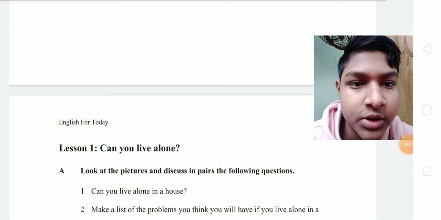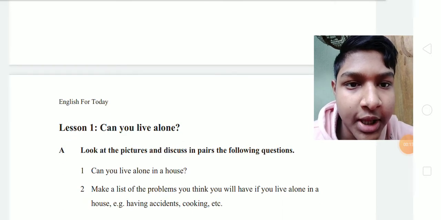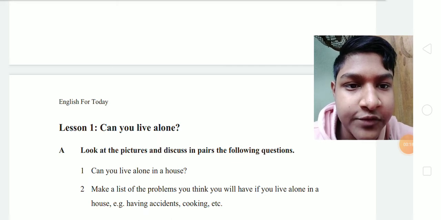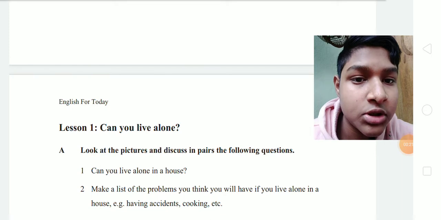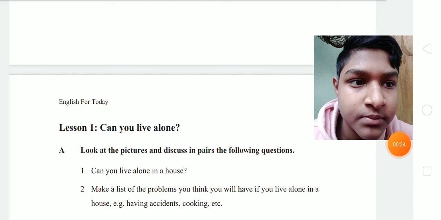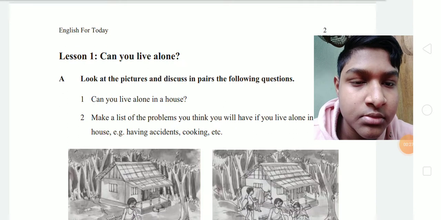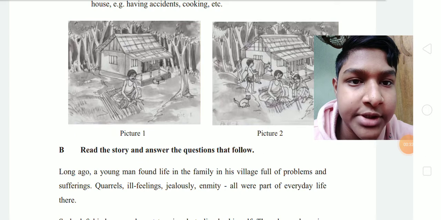Look at the pictures and discuss in pairs the following questions. 1. Can you live alone in a house? 2. Make a list of the problems you think you will have if you live alone in a house. Alone in a house. Having accidents, cooking, etc. B. Read the story and answer the questions that follow.